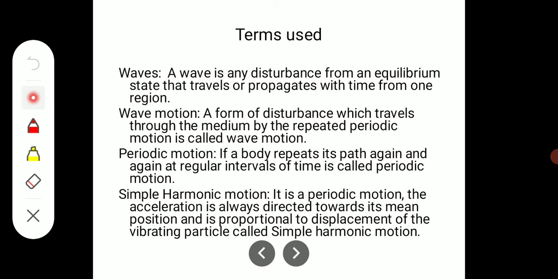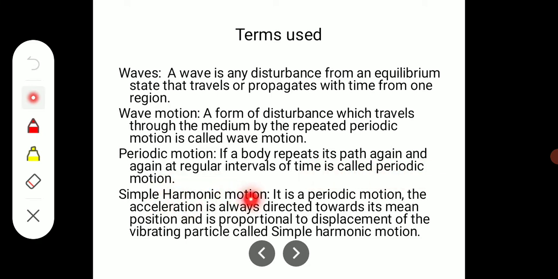Let us see a wave. A wave is any disturbance from an equilibrium state that travels or propagates with time from one region. So the wave motion is a form of disturbance which travels through a medium by repeated periodic motion. Periodic motion is when a body repeats its path again and again at regular intervals of time.